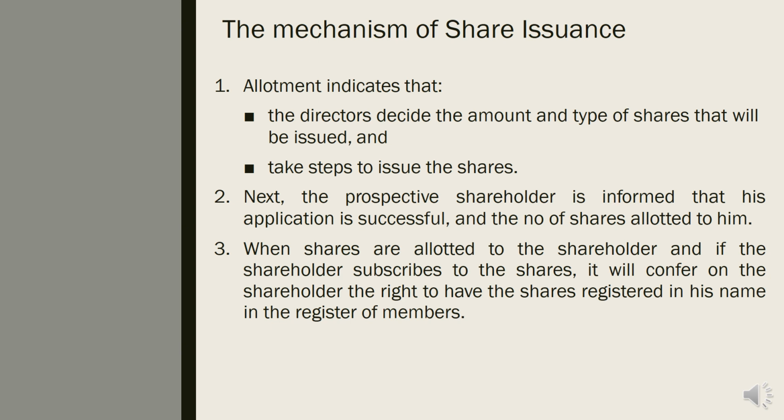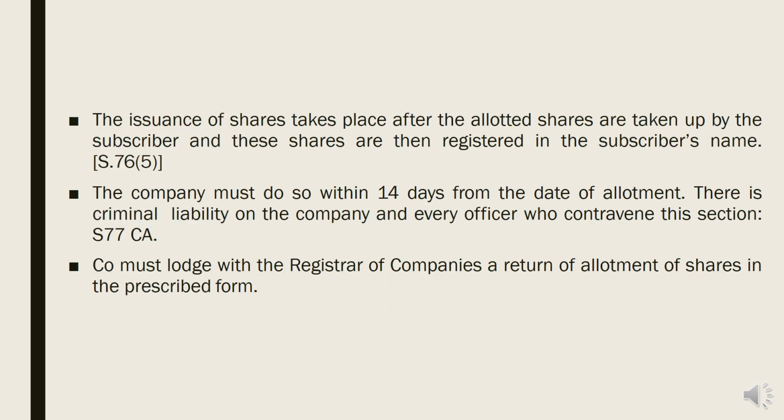When the shares are allotted to the shareholders and the shareholders subscribe to the shares, it will confer on the shareholders the right to have the shares registered in his name in the register of members. The issuance of shares takes place after the allotted shares are taken by the subscriber, and these shares are then registered in the subscriber's name. This is provided under Section 76, subsection 5 of the Companies Act.